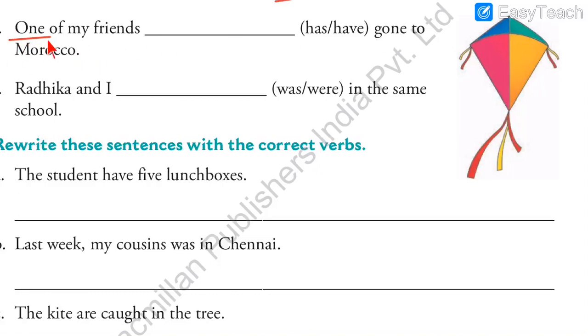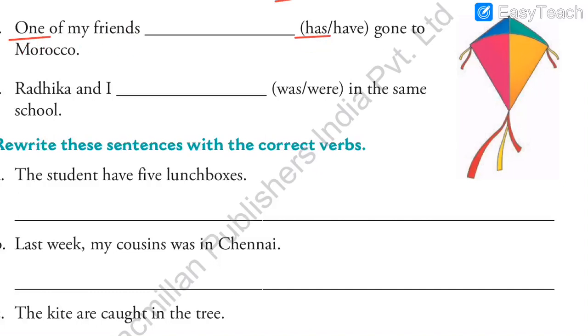So one means it is a singular subject. A singular subject means we have to write a singular verb. Which one is the singular verb? Has. Okay. So one of my friends has gone to Morocco. So has is our answer. I'll repeat. It is given friends, but we have to look over here. From friends, one has gone out.